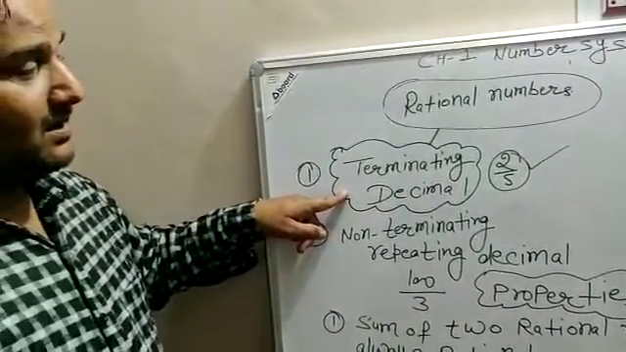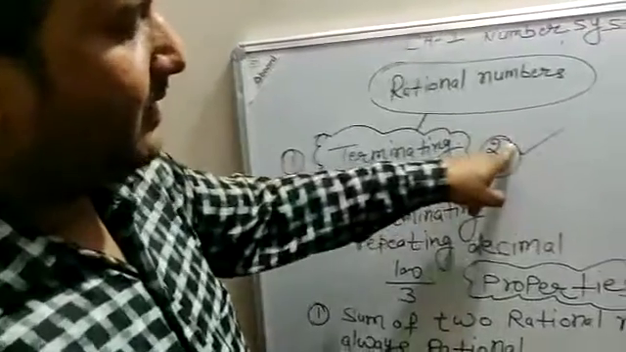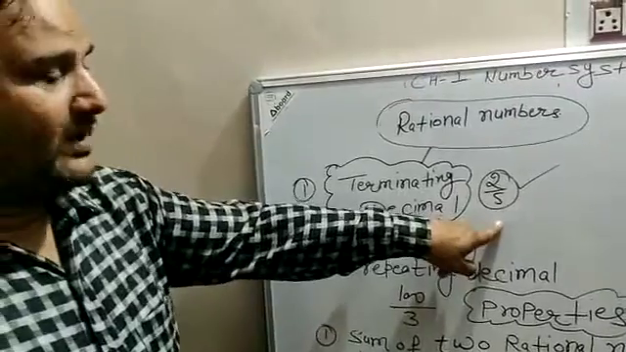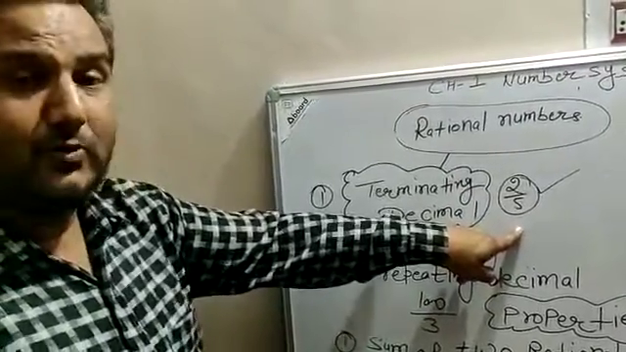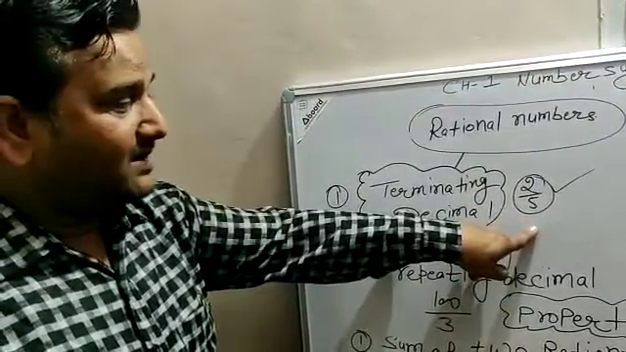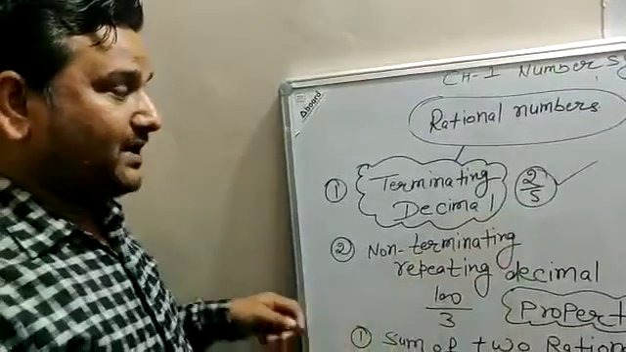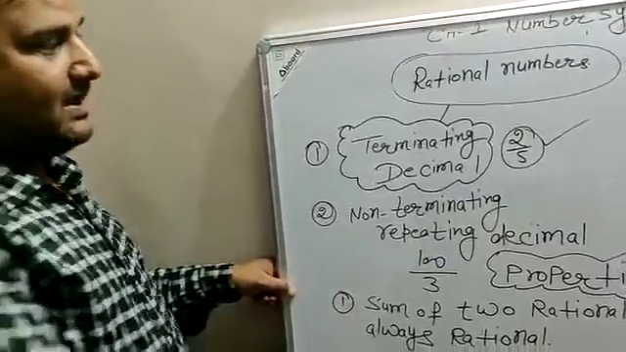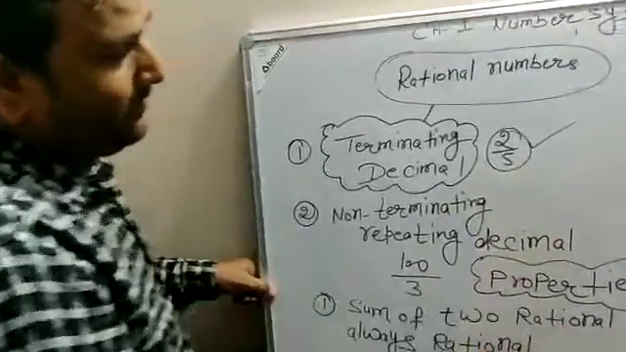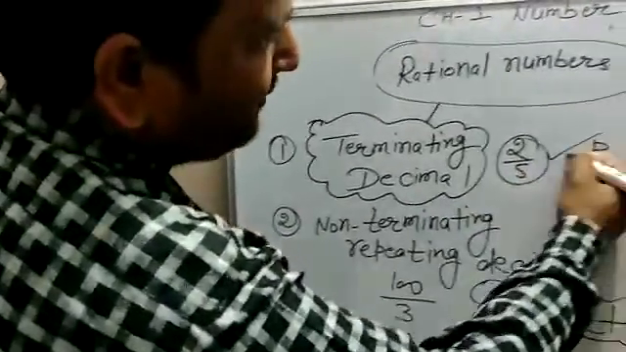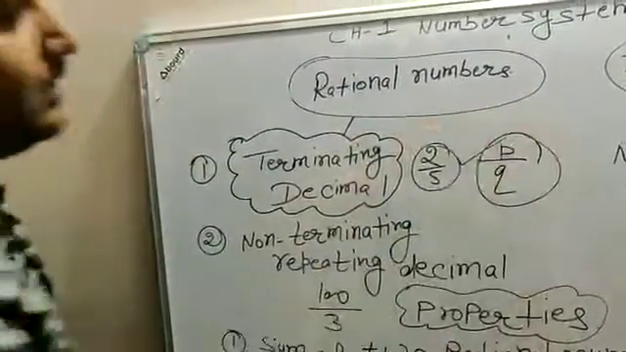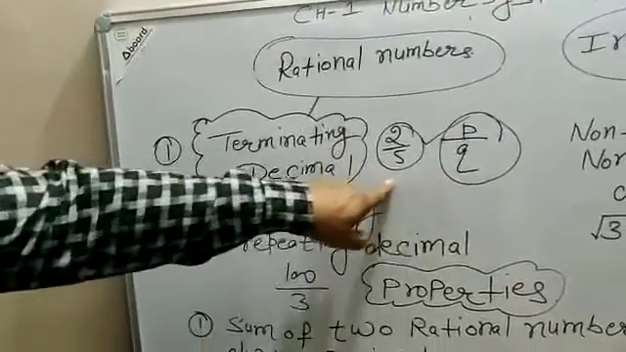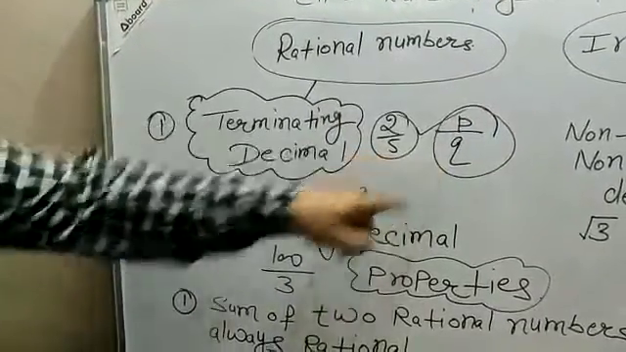Terminating decimal: when we divide a number by another number, if we get remainder 0, we can say the decimal is said to be a terminating decimal. It means once we get remainder 0, the decimal is terminating. And look carefully, this number is also in the form of P upon Q, so directly or indirectly it is called a rational number.